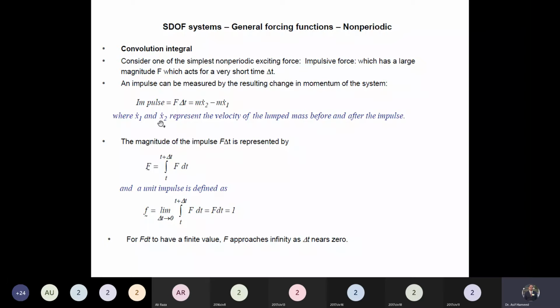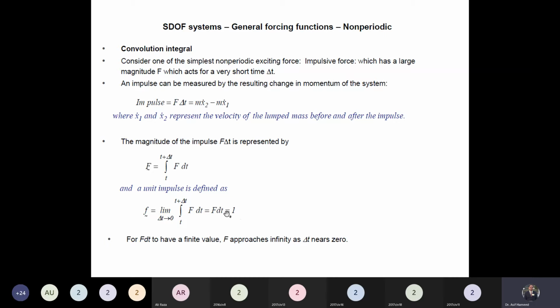x1 dot and x2 dot are the velocities of the mass before and after the impulse. So the magnitude of the impulse we can calculate by integrating over the time in which this force is acting, from t to t plus delta t, f dt, so we have the impulse value. And if the magnitude of the impulse is equal to 1, that is the unit impulse. As the limit approaches 0, the time is very short, t to t plus delta t, f dt.